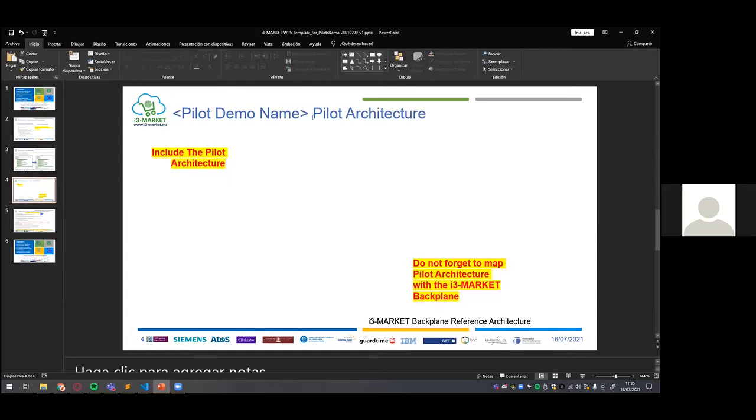For the architecture, we'll see the previous architecture, including the Agora Cloud Storage, Agora Marketplace, databases, indexes, and everything that has to be in the Agora solution. And here we will see the final architecture for this one, including the data translator, the data connector, and the components that have been used from i3-MARKET backplane, such as the data offering component and the authentication and authorization component.